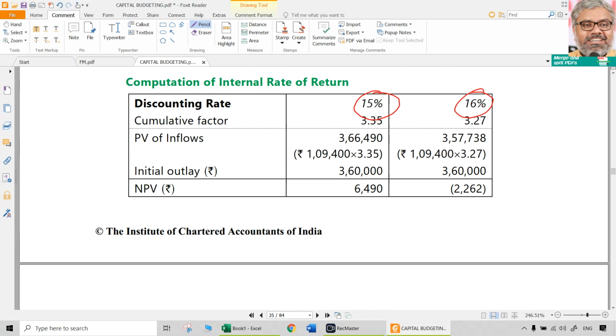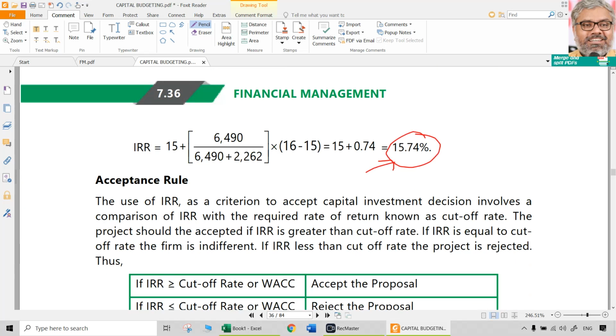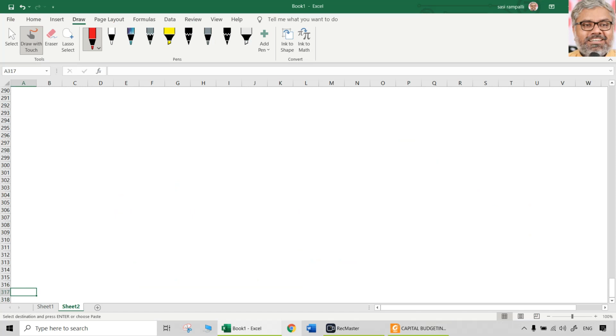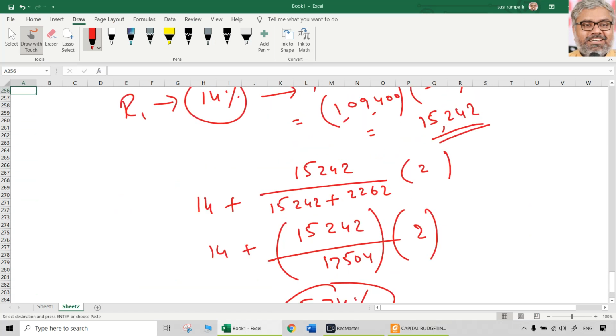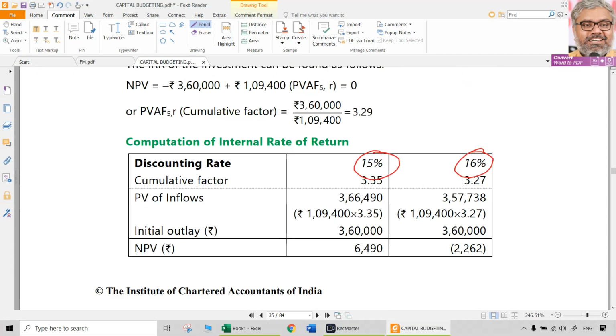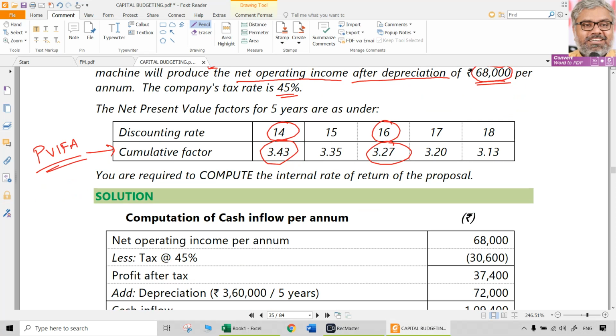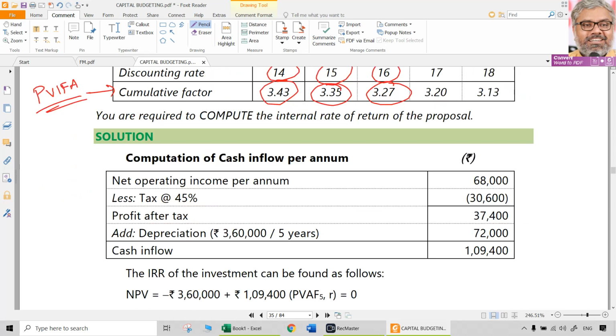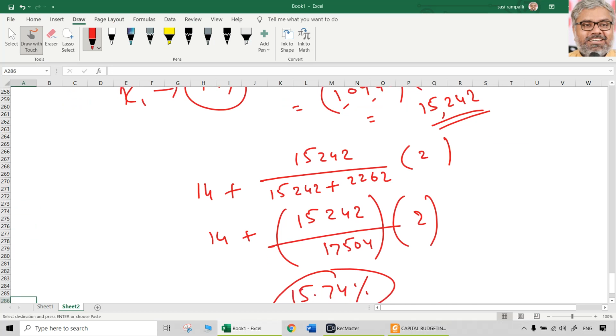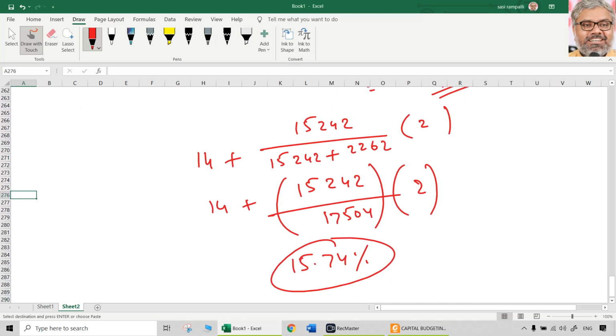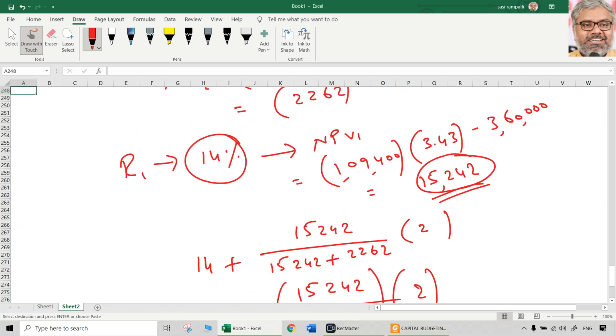Let us use this calculation for understanding purposes. Imagine some student started with 14% only, then took 15%. Both will be positive NPVs. At 14%, we know the positive NPV is 15,242.